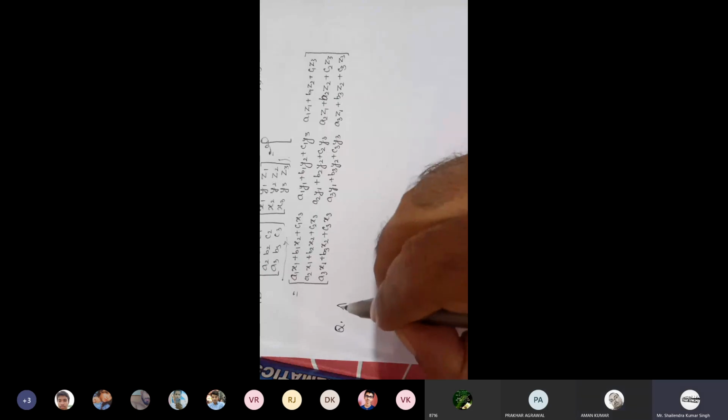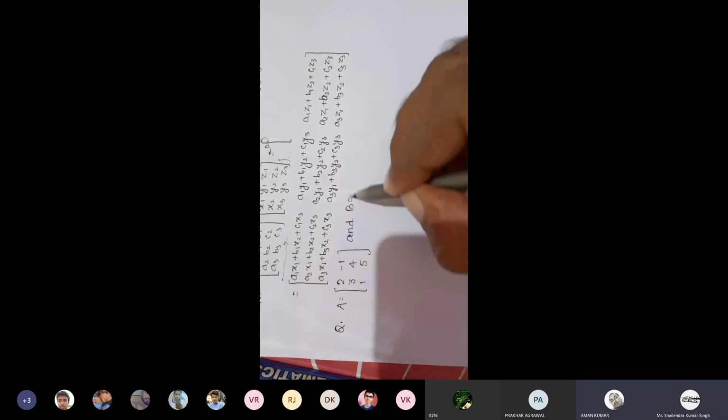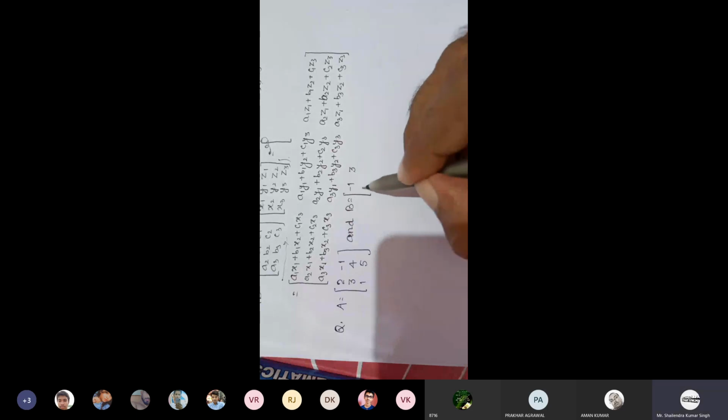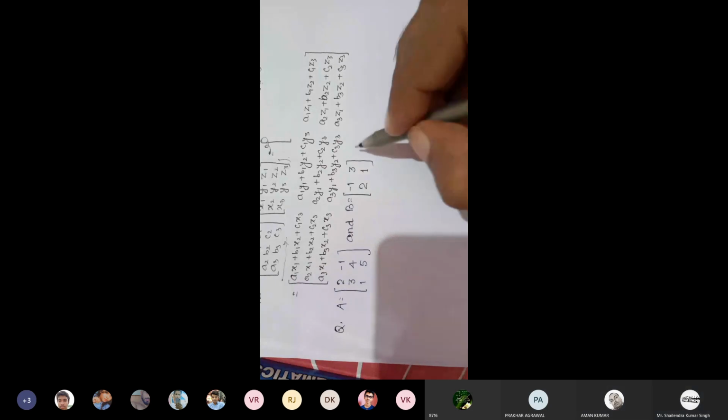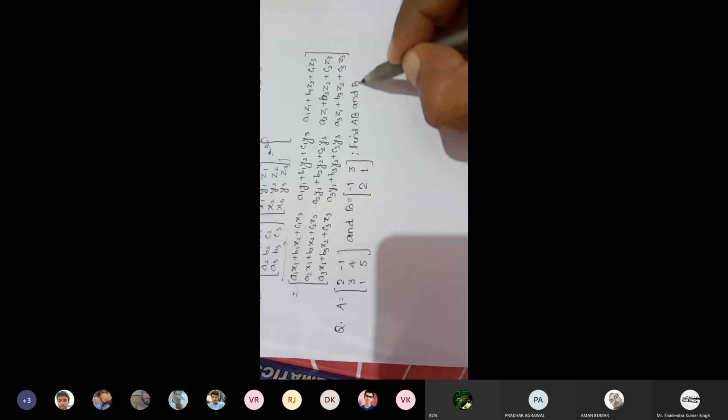If A is equals to, a very simple question, 2 minus 1, 3, 4, 1, 5, and B is equals to minus 1, 3, 2, 1. Find AB and BA, whichever exists.